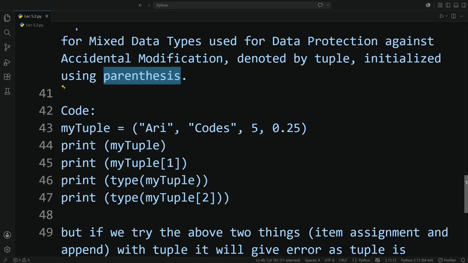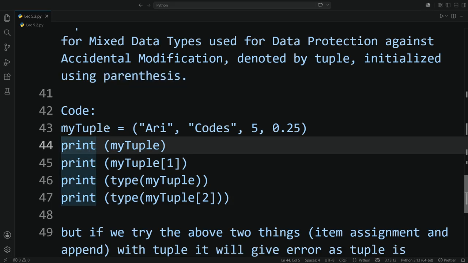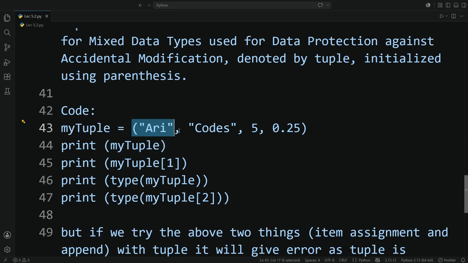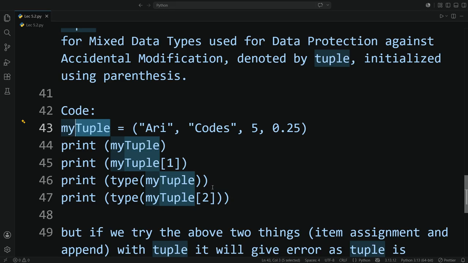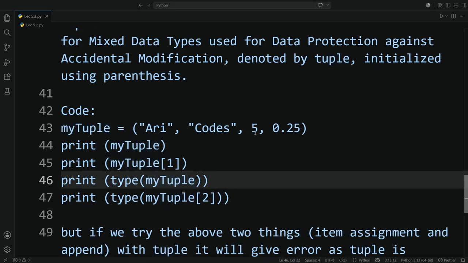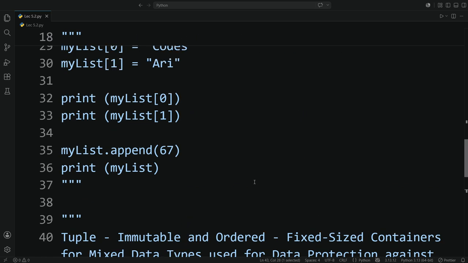So, here is an example code, same as the last one. My tuple AriCodes 50.25, print my tuple, it should give us AriCodes 50.25. My tuple index number 1, it should give us codes. Print type my tuple, it should give us tuple data type, and print my tuple index number 5, it should give us integer.